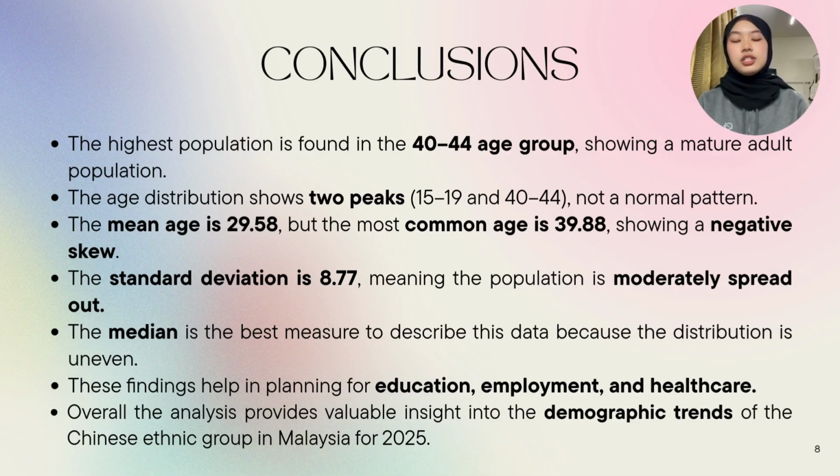The mean age is 29.58, but the most common age is 39.88, showing a negative skew. The standard deviation is 8.77, meaning the population is moderately spread out. The median is the best measure to describe this data because the distribution is uneven. These findings help in planning for education, employment, and healthcare. Overall, the analysis provides valuable insight into the demographic trend of the Chinese ethnic group in Malaysia for the year 2025. That's all from us.